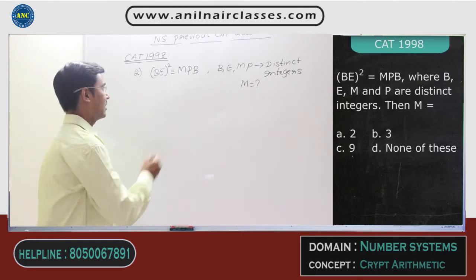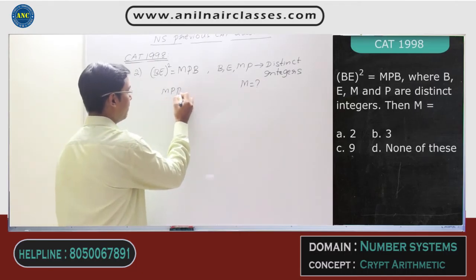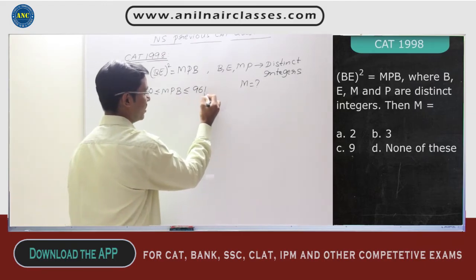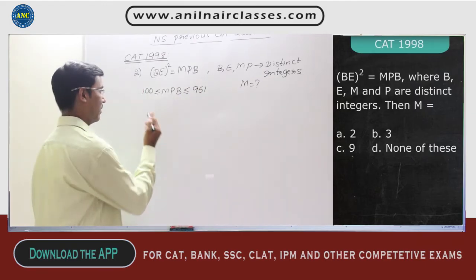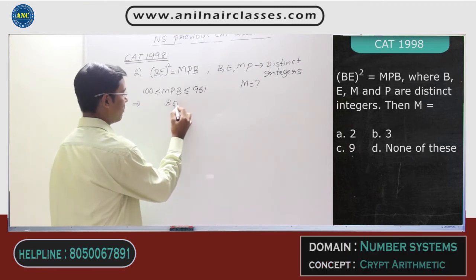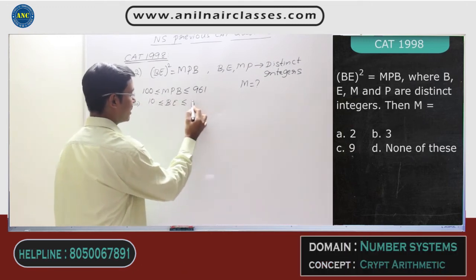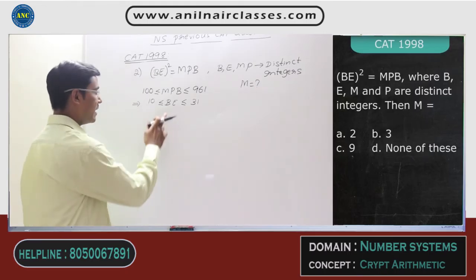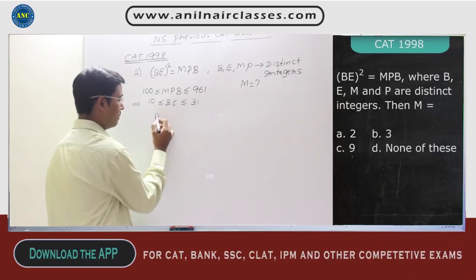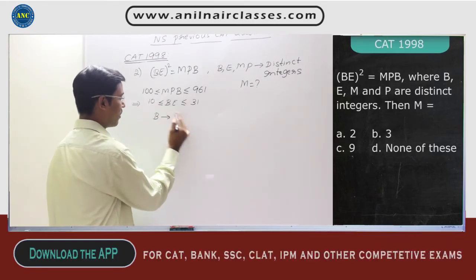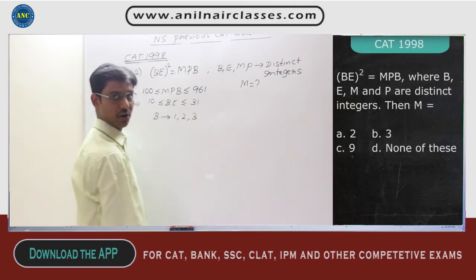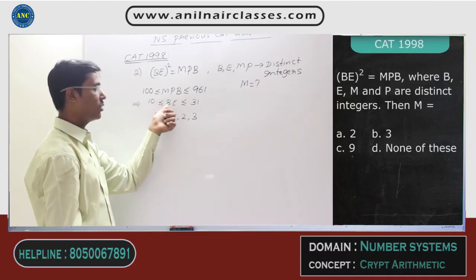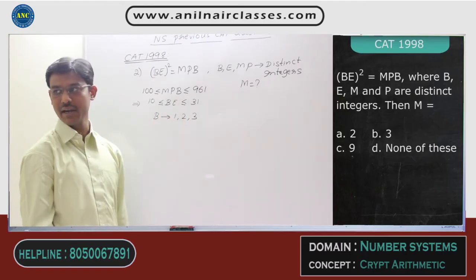That means MPB can vary from any number from 100 to 961, right? This means that BE can vary from any number from 10 to 31. Now, think logically. If BE lies from 10 to 31, this letter B can take any digit from 1 to 3. It can be 1, 2 or 3, because the maximum digit B can take is 3 and the minimum digit is 1. So the other digit is 2.